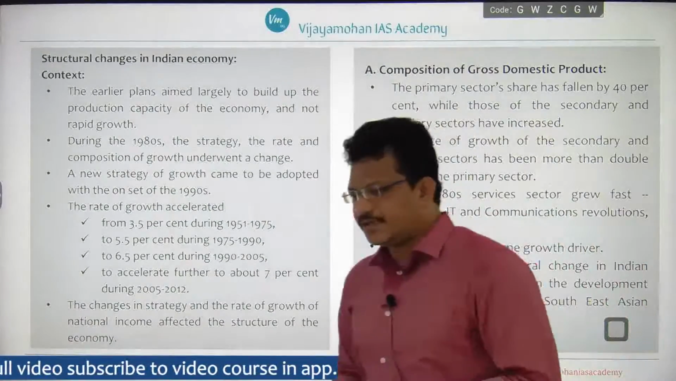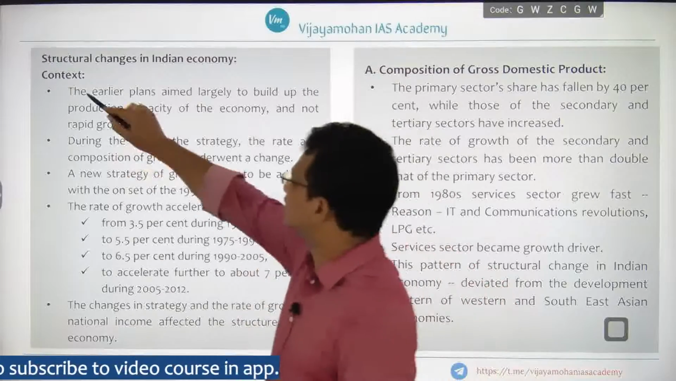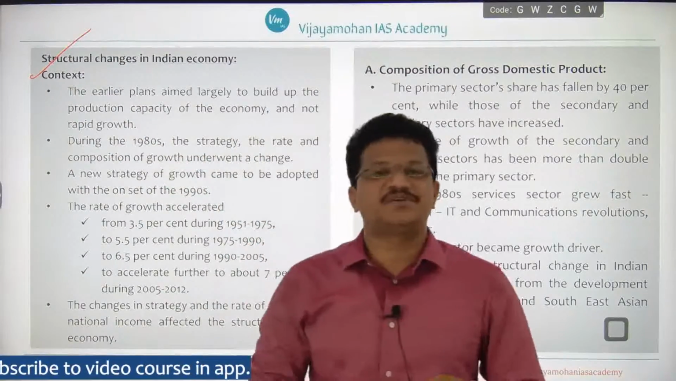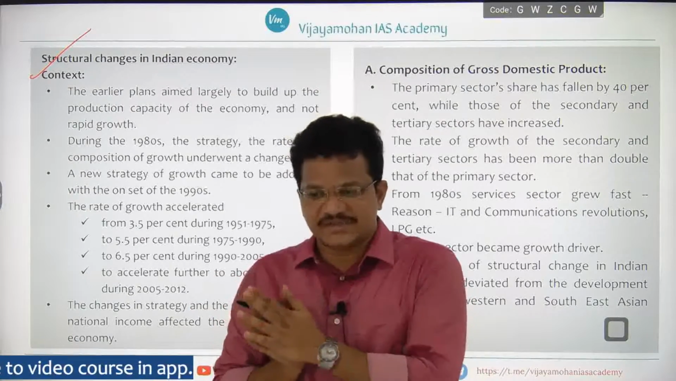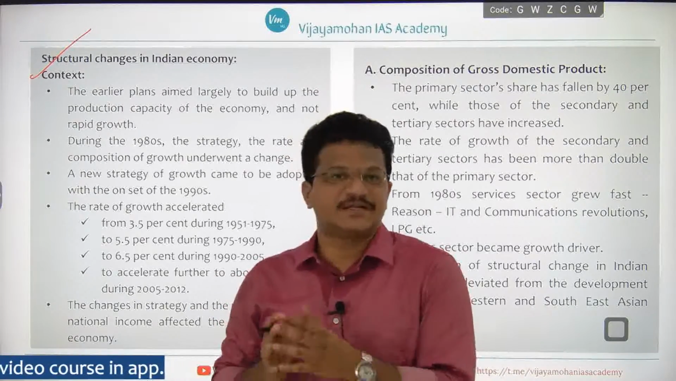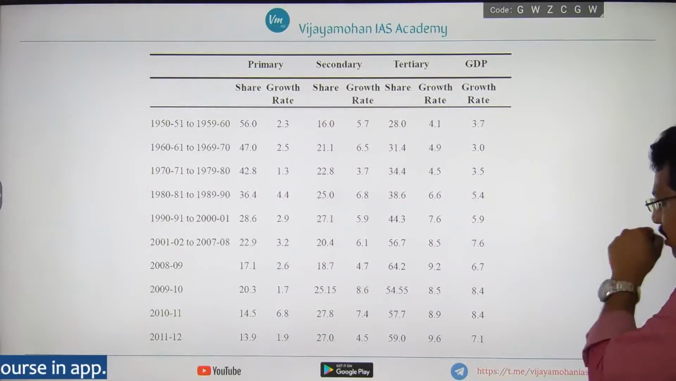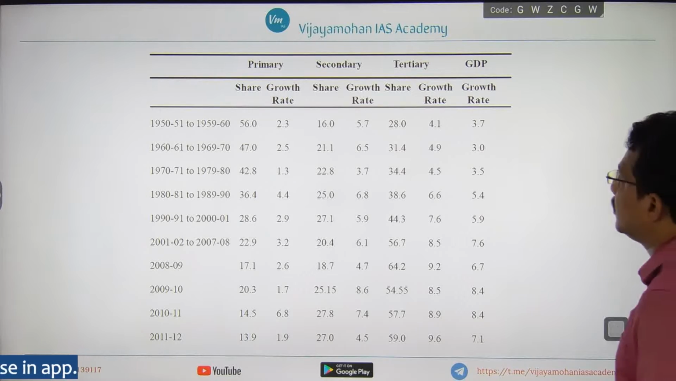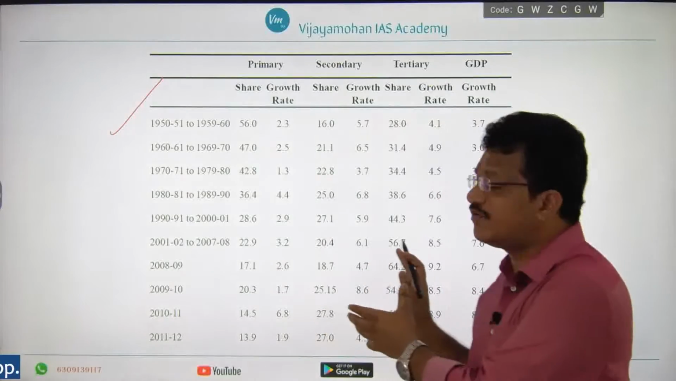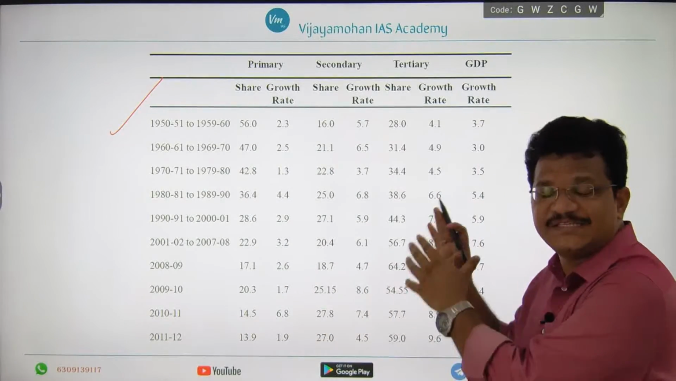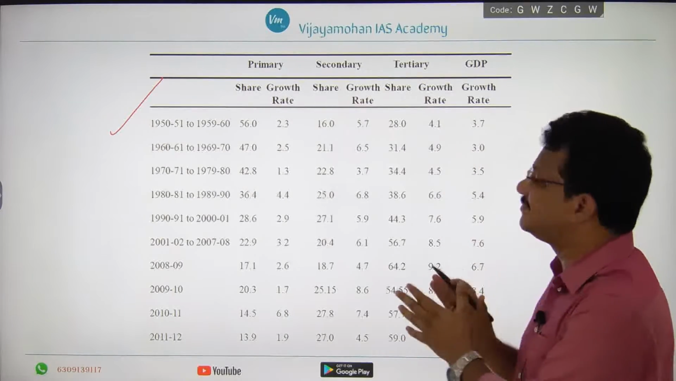Now we will see what structural changes have been taking place in the Indian economy, the structural changes that we observe since independence, right? This is very important because this is the crux from which they frame many questions. Since independence, we will see in a table form how the shares have been changing as far as primary and secondary sectors are concerned, and how the growth rate is being affected, right?